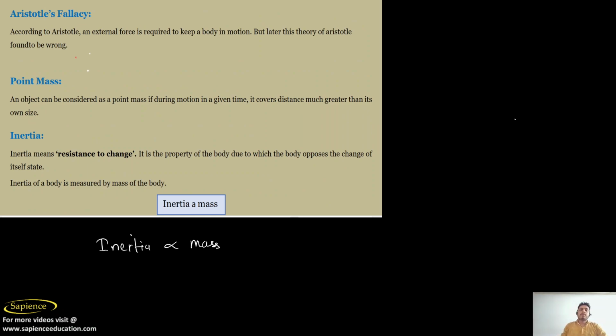Now, Aristotle's fallacy. What is Aristotle's fallacy? According to Aristotle, an external force is required to keep a body in motion. Till now, we know that to make a body move, we require an external force. For example, a body is moving at a speed of 10 meters per second. As per Aristotle and other earlier scientists, they noted that we always need a force to keep an object at a constant speed.